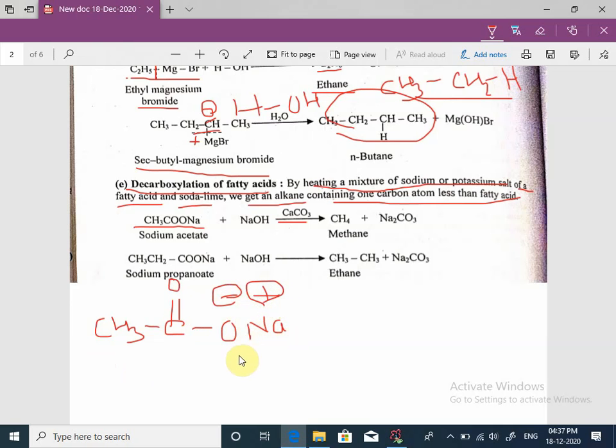This is sodium acetate, and there is decarboxylation.